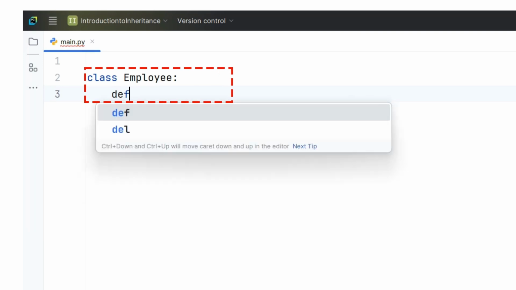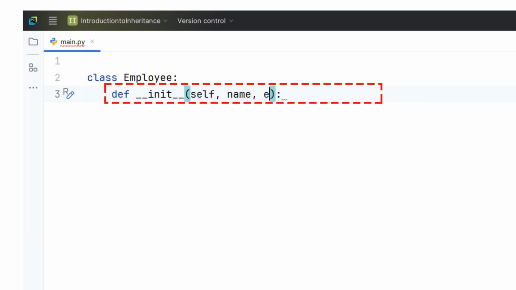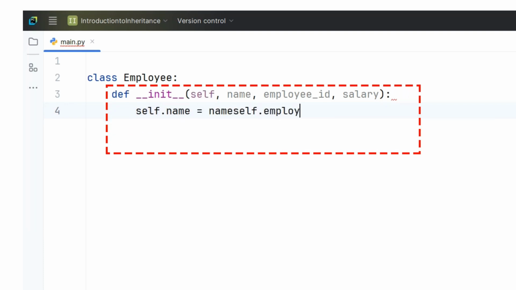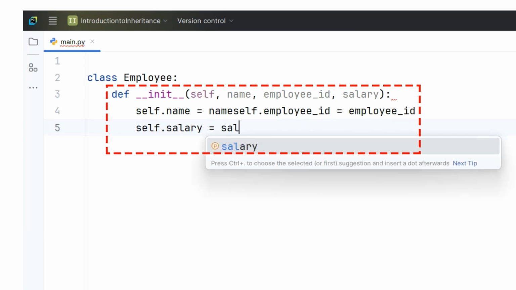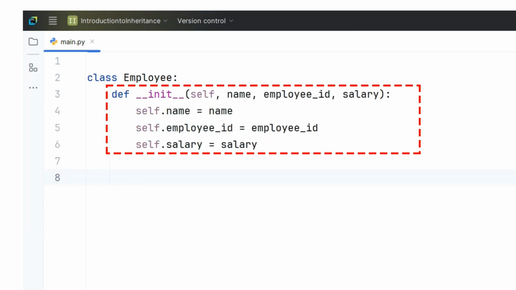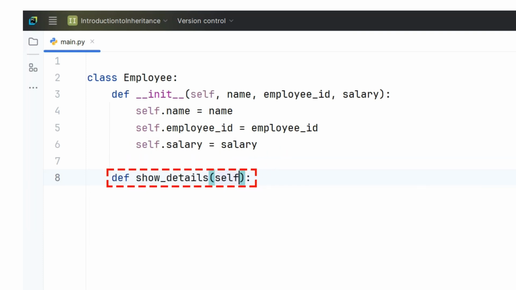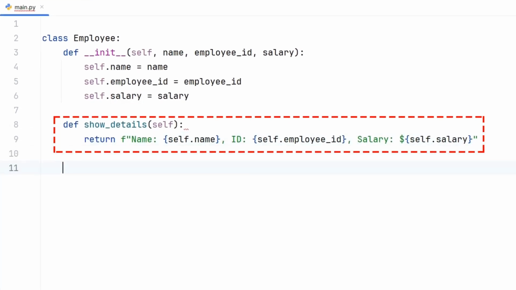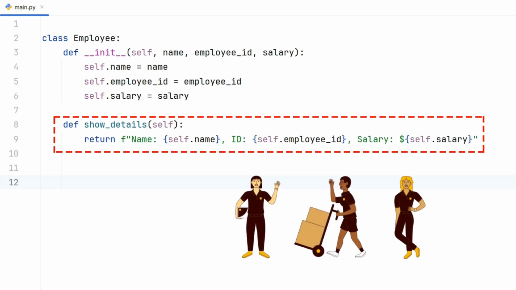This class will have a constructor, which is a special function that runs automatically when we create an employee. Inside this constructor, we define three attributes: name, employee ID, and salary. These are common details that every employee in the company will have. Next, we display these details. So we define a method called showDetails inside the parent class. This method returns a simple sentence with the employee's name, ID, and salary. Because this method is inside the parent class, all employees, no matter what their job is, will have access to it.